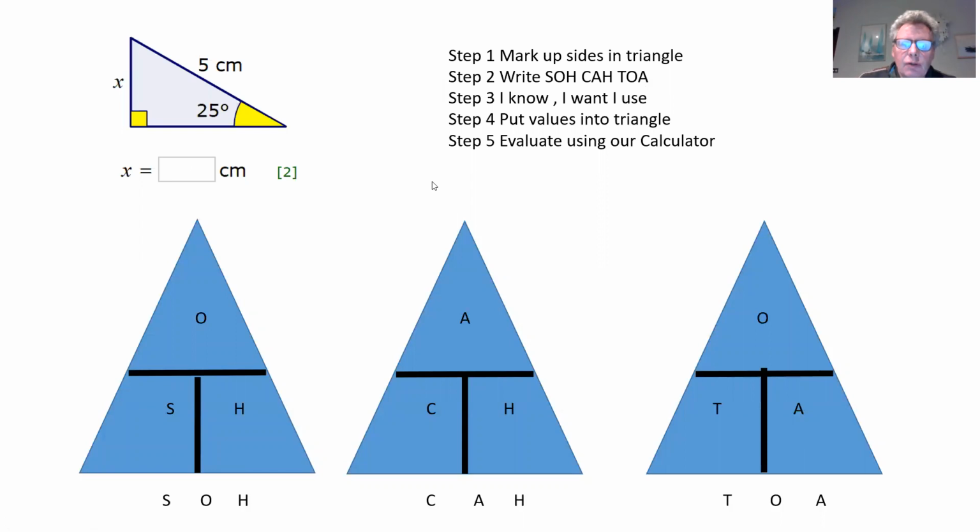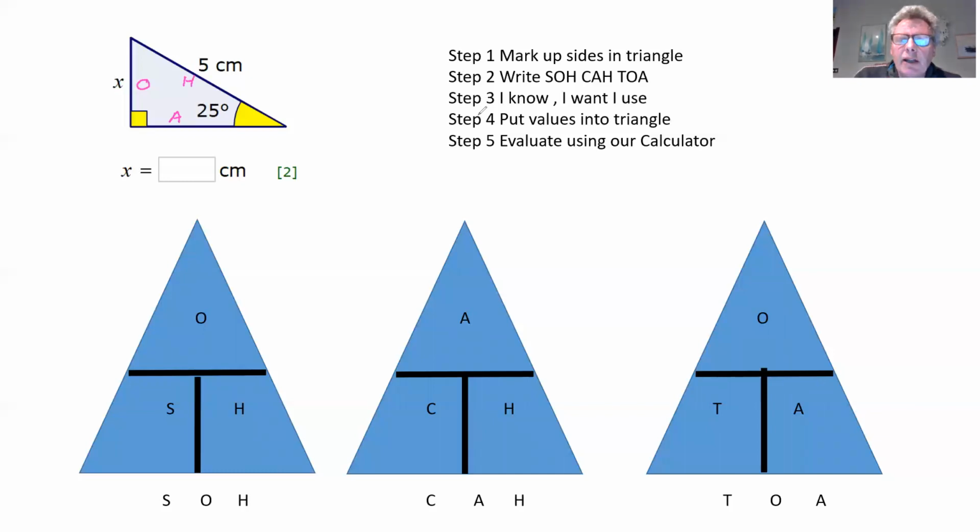Right, so here we are, and let's have a quick reminder of our method for solving all trigonometry problems. What we do is we mark up the sides of our triangles with O, H and A. So in this one, we know that that's O because it's opposite the angle. That's H because it's the long one, and that is A. Then we write down SOH CAH TOA because it's really useful to us.